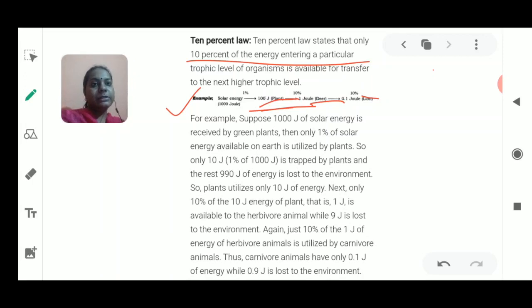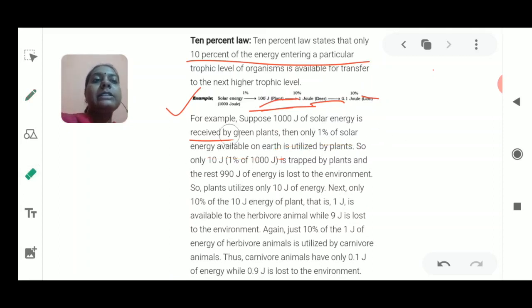Where is that 90% going? 90% is just going to maintain the life processes, to maintain the ecosystem, to maintain the life cycle of the animals which are participating in this food chain. Okay, now for example, suppose that you are taking 1000 joules of energy which is being received by the green plants, then only 1% of solar energy is being available on the earth to utilize by the plant.